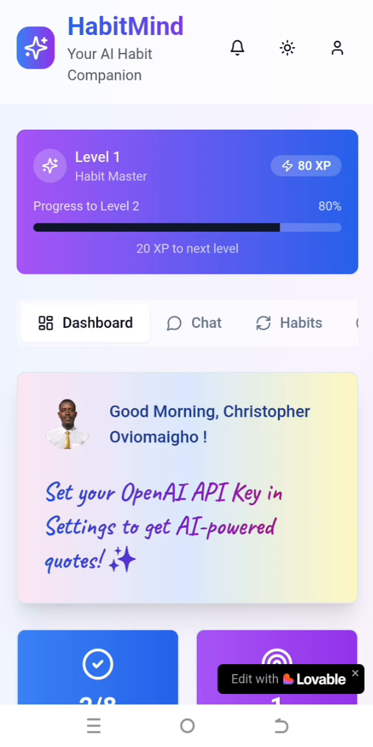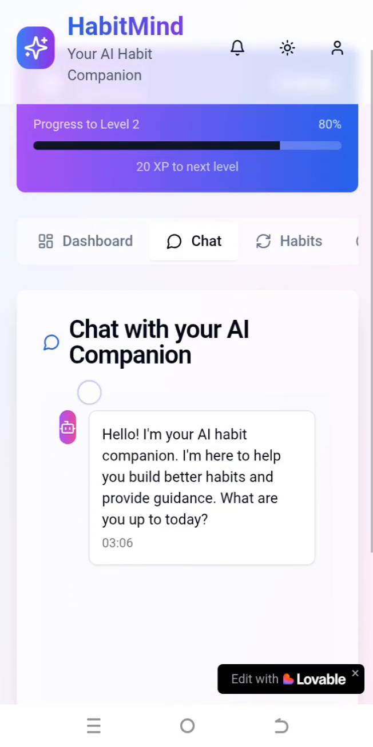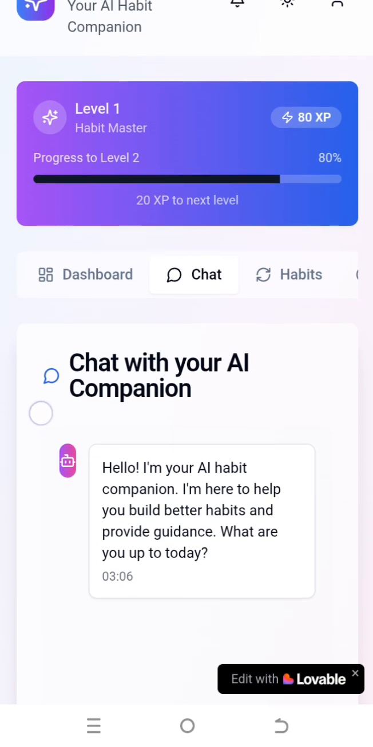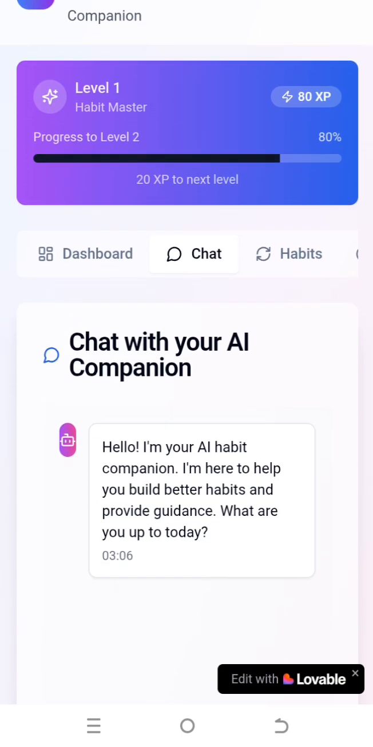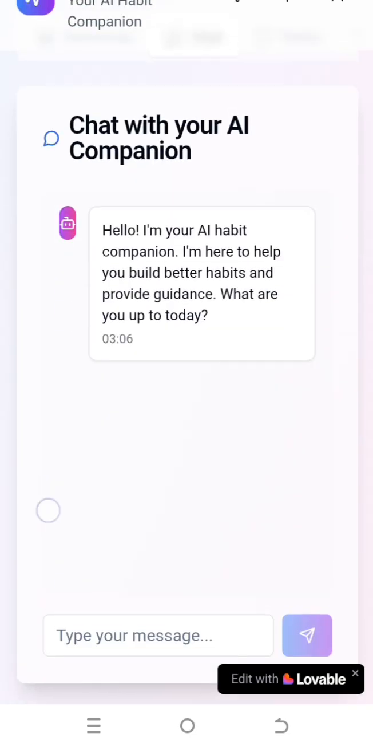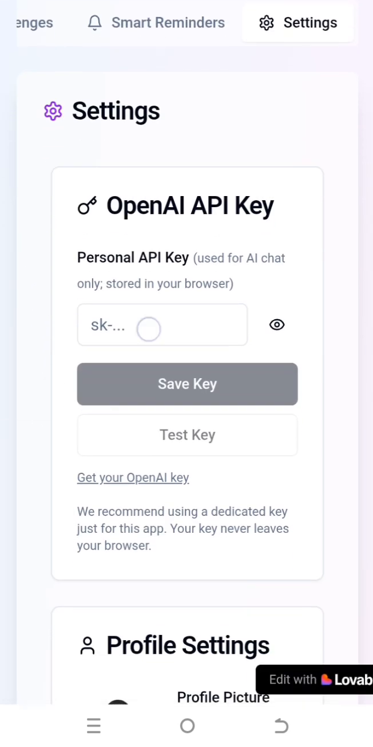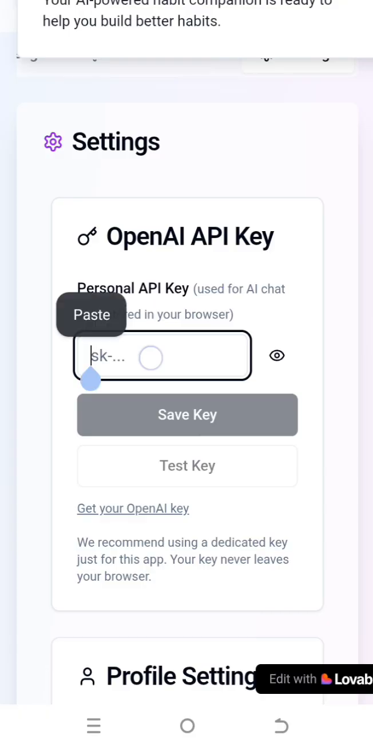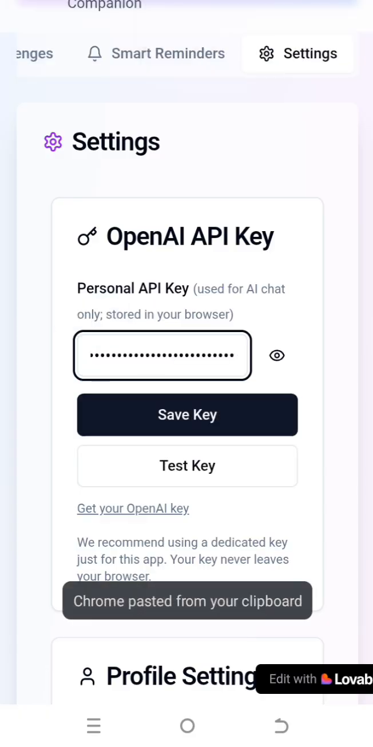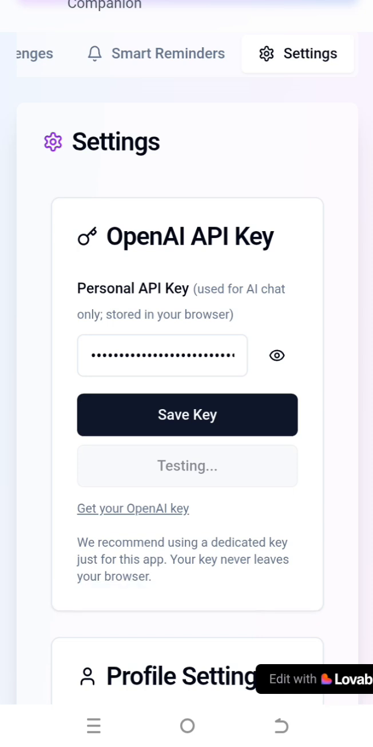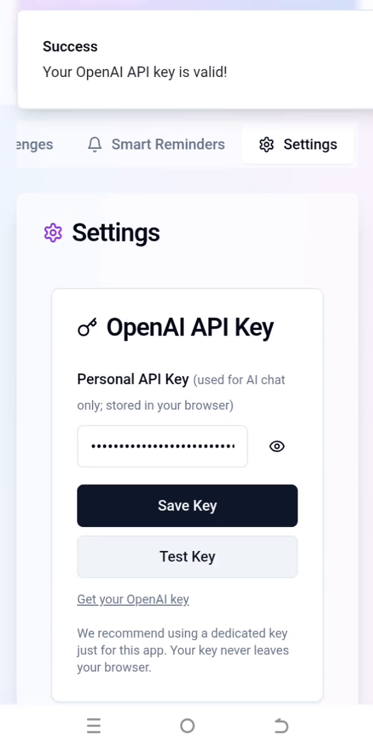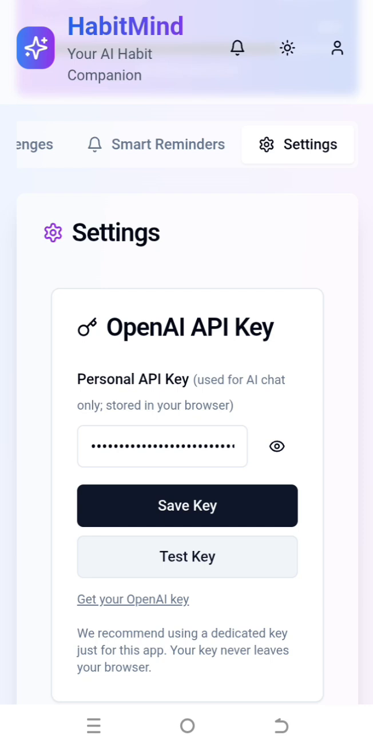We also have the AI companion. Your AI companion in this app will help you stay consistent with your habits. You can chat with the AI companion once you have set your API key in the settings. This is the settings of the app. When you go to app settings here, you can enter your OpenAI API key. I'll just paste my API key here. I can test the key to see if it is working. You can see your OpenAI API key is valid. So I can now save the key.